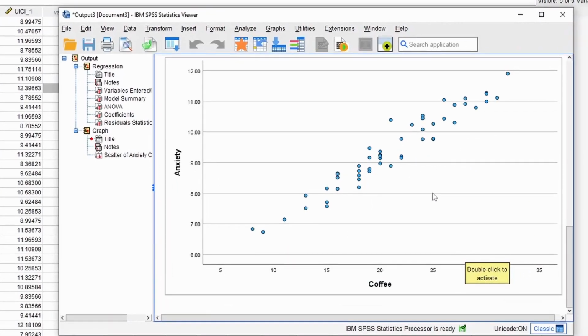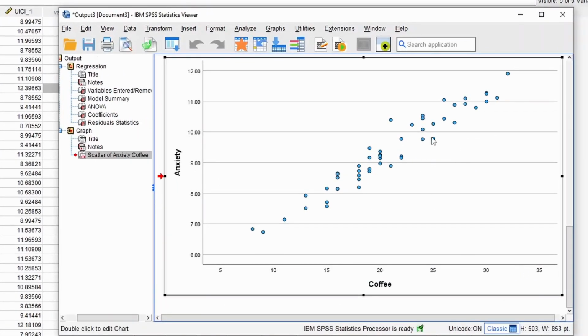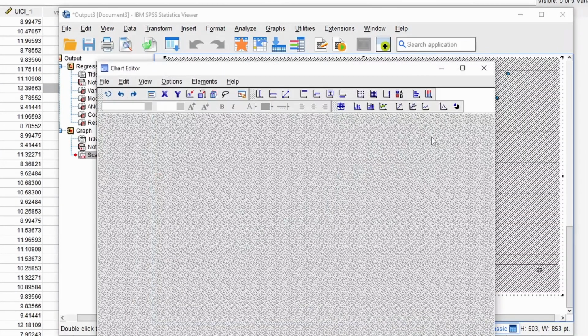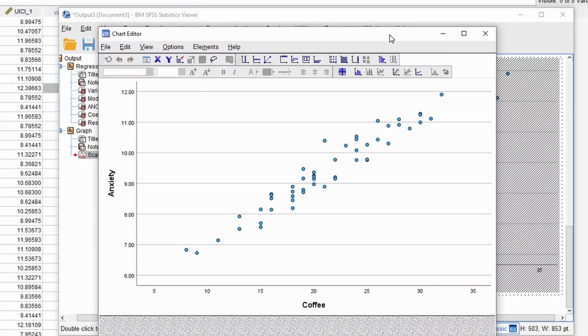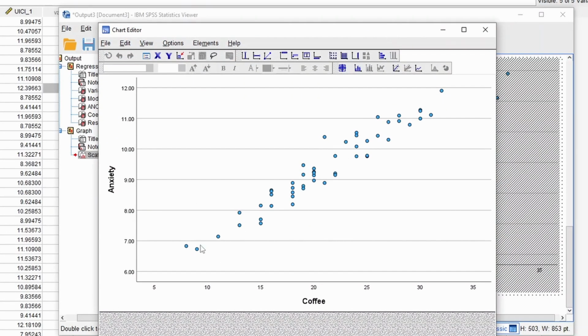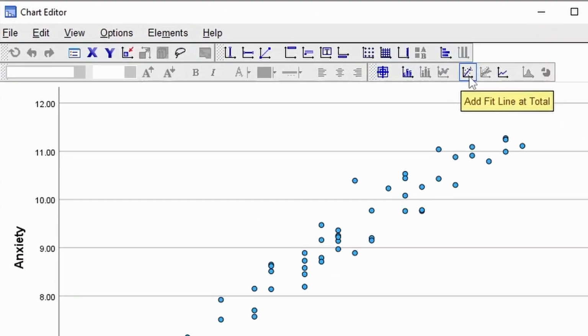Okay, then what we can do is click on here, and if we double click, another window will pop up. In this other window, you will see where we can edit some things. It looks like we can add a reference line, and here we can add a fit line at total. So we have to pay attention to this. It's kind of hard to get to. It's not direct, it's not easy to find, and the icon is kind of small and in an inconvenient place.